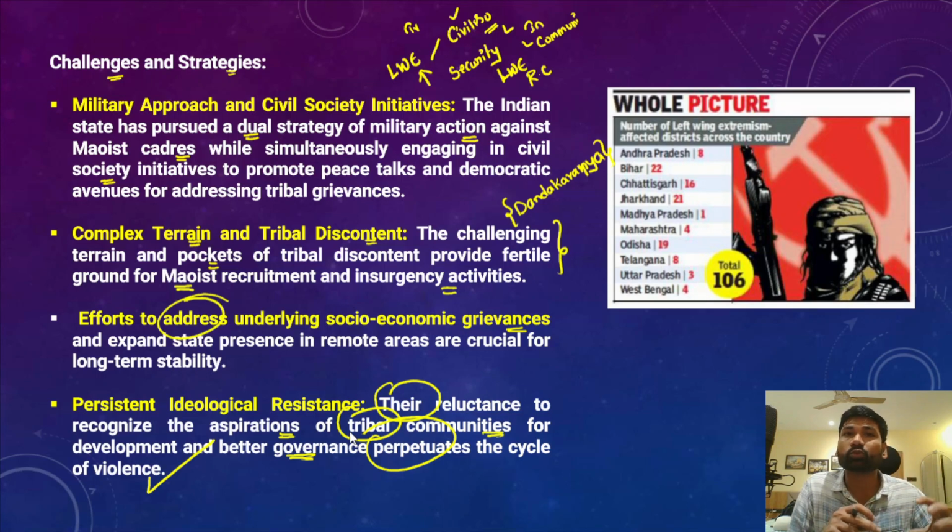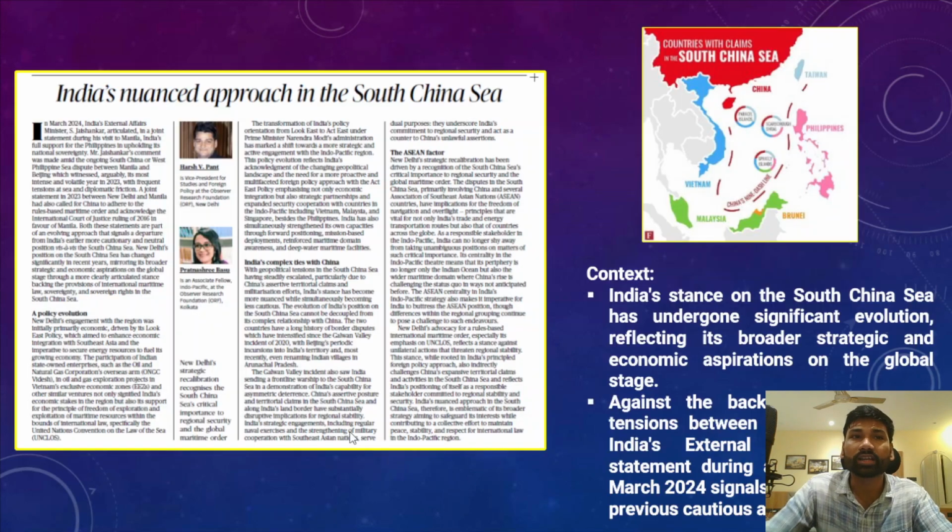And at the same time, we should also come up with modern equipment or advanced weaponry such as drones to deal with the left-wing extremist forces or Maoists. So the next very important news article is with respect to the India-China conflict, and at the same time how a recent visit of External Affairs Minister Dr. S. Jaishankar to Philippines actually showcases India's proactive stance on the South China Sea.